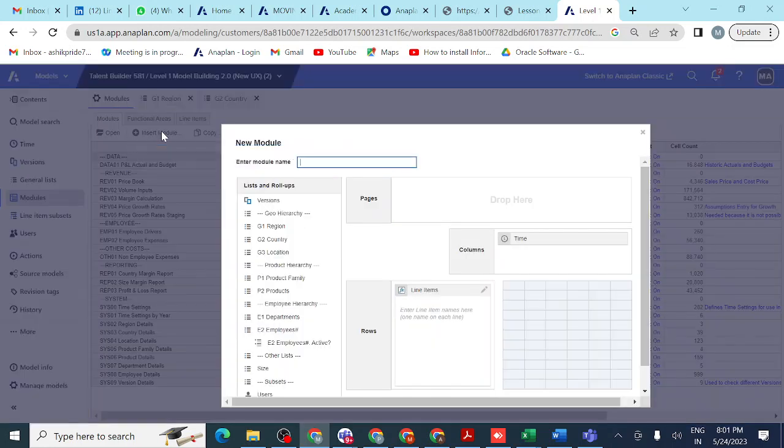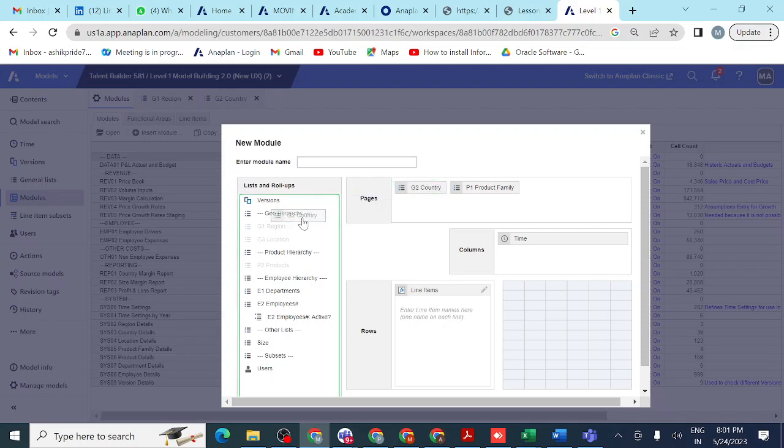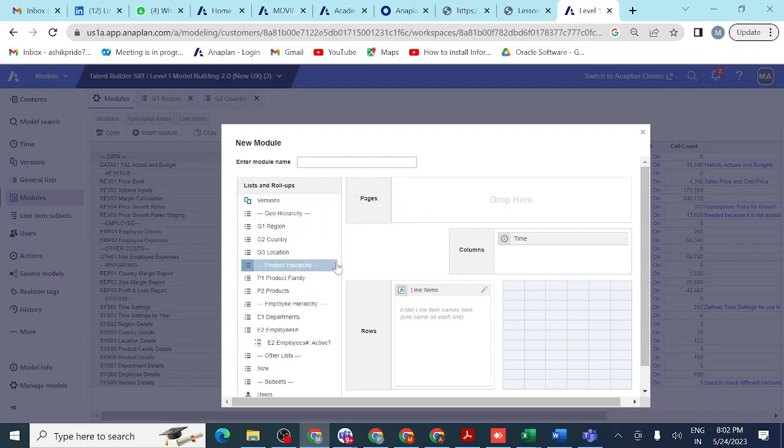How is it possible? If I try to create a new module, you can see under the list and rollups, each and everything: region, country, location. Simply I can drag and drop. Country is there, product is there, each and everything I can drag and drop. Once I create it, I can use it so many times here. There is no need to bother about creating it again and again. Is it fine? How is it possible? Why we are creating them is so that in modules, wherever we want, we can easily use them.